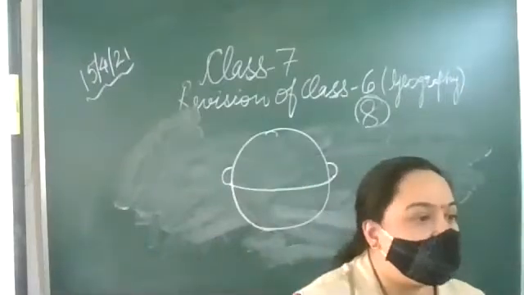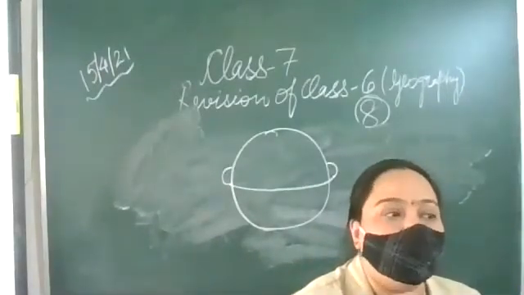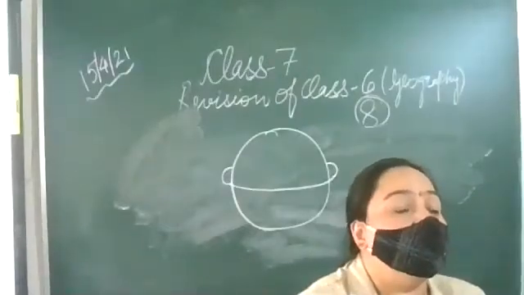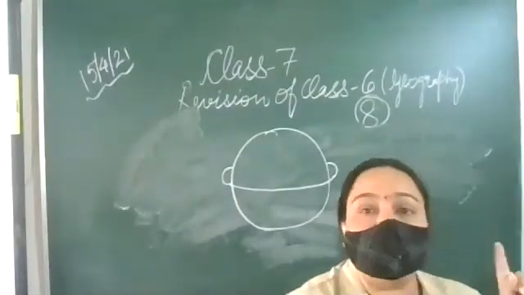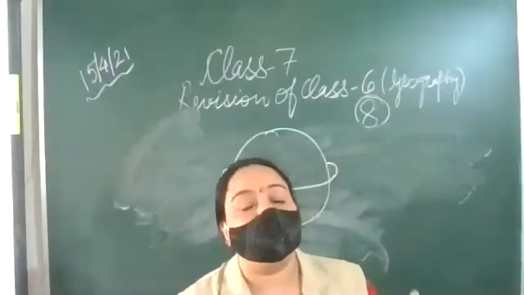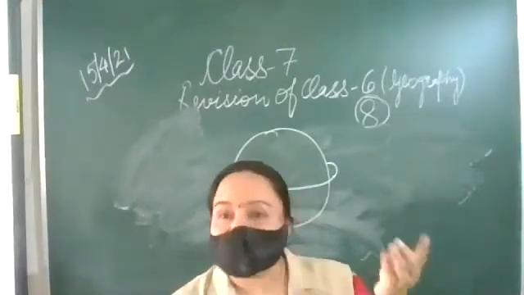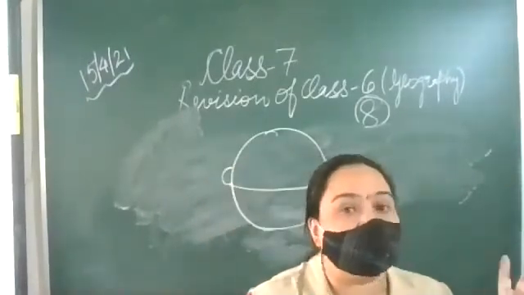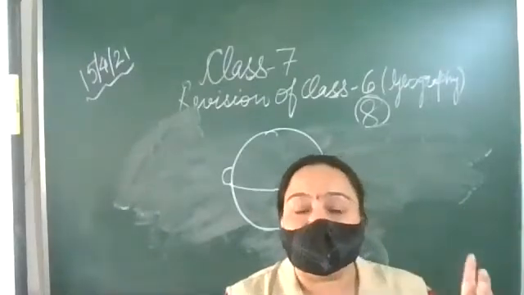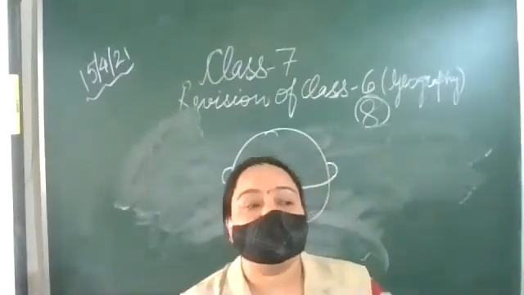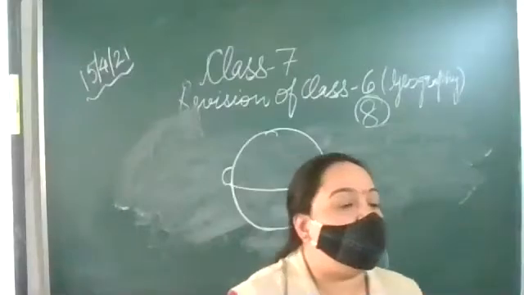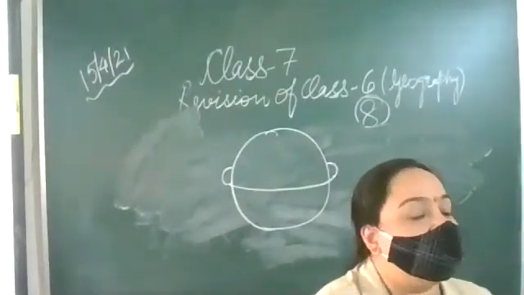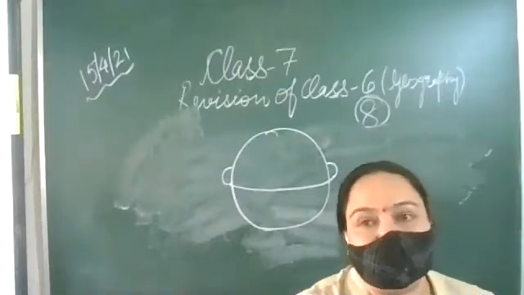We know that Earth is the only planet in which we have life, water, and atmosphere. These things make life possible. They make the survival of plants and animals possible, and make Earth a unique planet to live on.